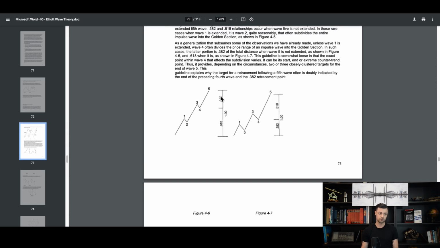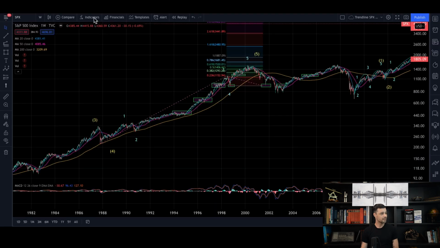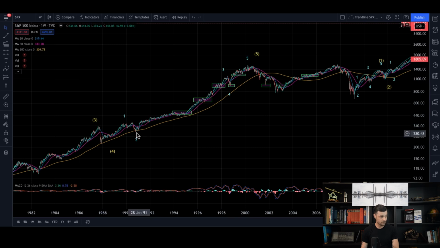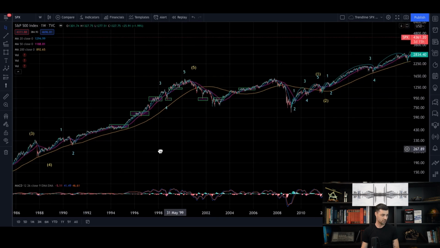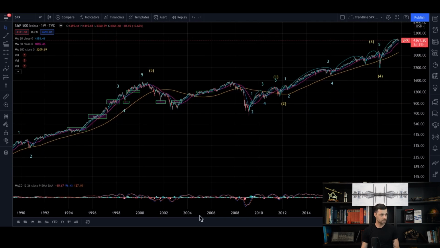So the fifth wave is equal to 0.618 times 1 plus 3. And this is exactly what happened here, because indeed we can see that the third wave was extremely long between the 90s and 98. So once again, we have the Fib projection ratio, and we're going to keep doing that.